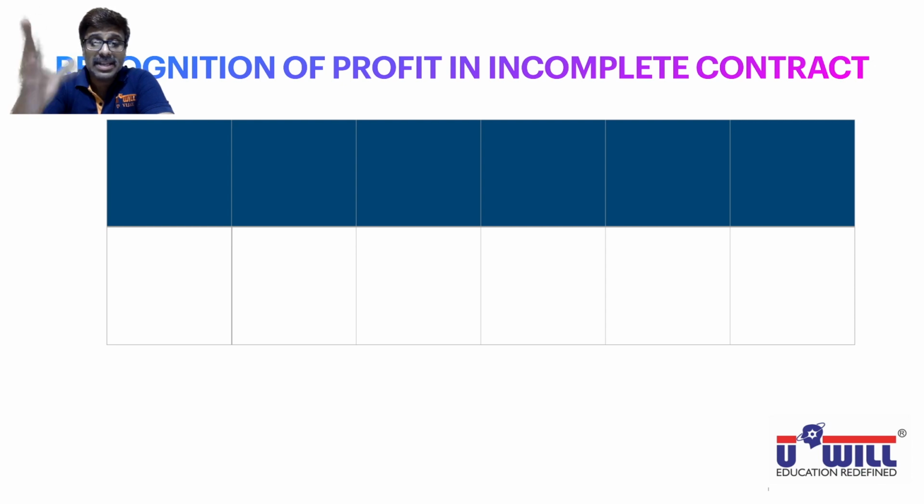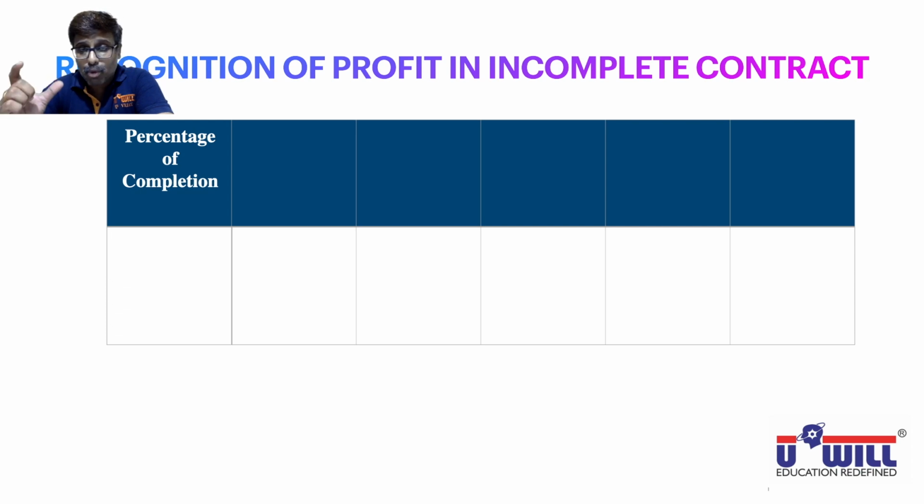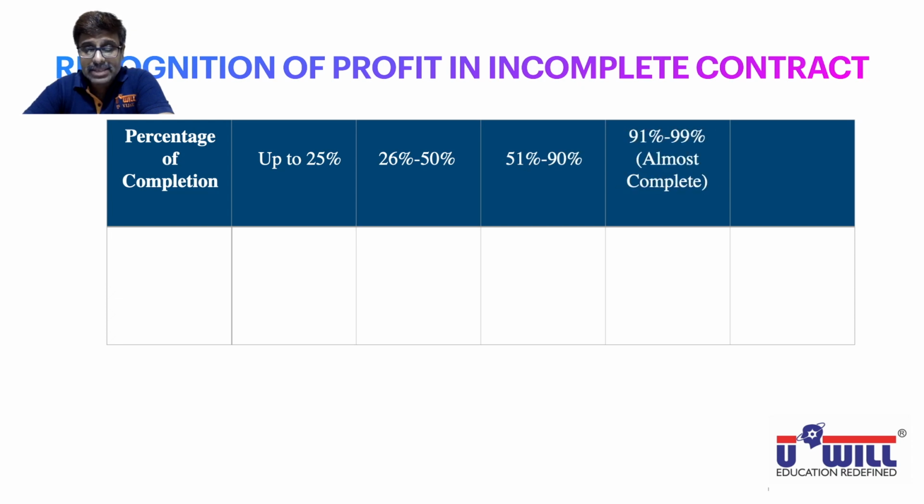25%, 50%, 90%. Now, what 5 categories do we get from this? Percentage of completion. Incomplete contract means what portion of the whole contract is over. Up to 25%. Which three percentages I told you to remember? 25, 50, 90. Then 26 to 50%. Then 51 to 90%. Then 91 to 99%, which means almost it is completed. And the complete contract, that is 100%. Last one, 100% is a complete contract.